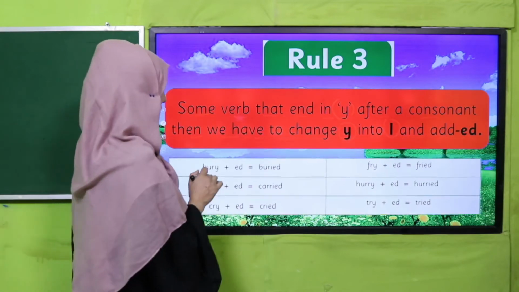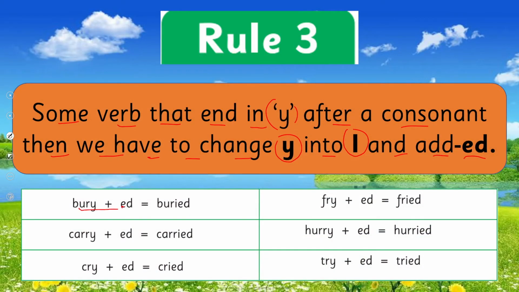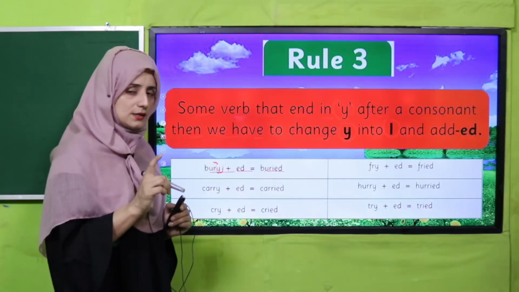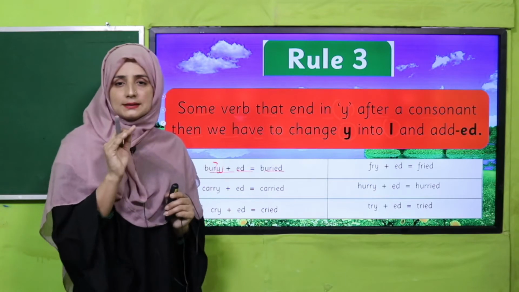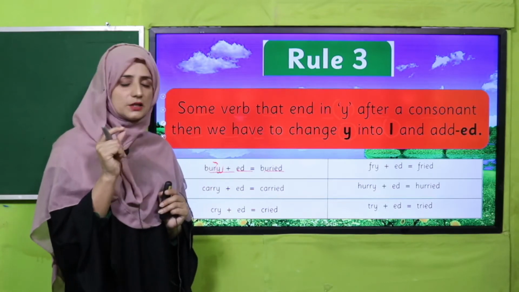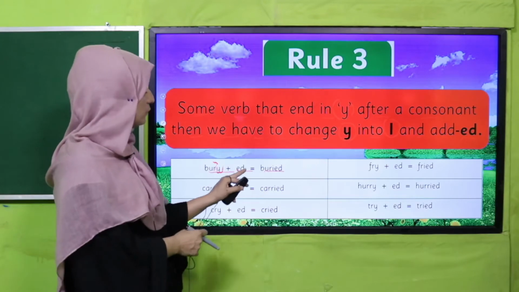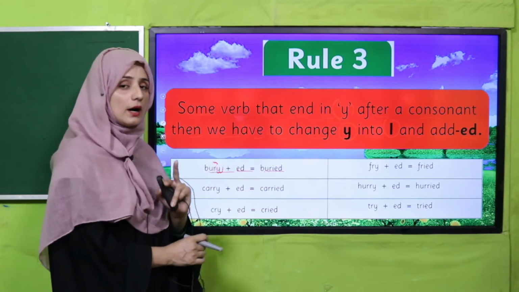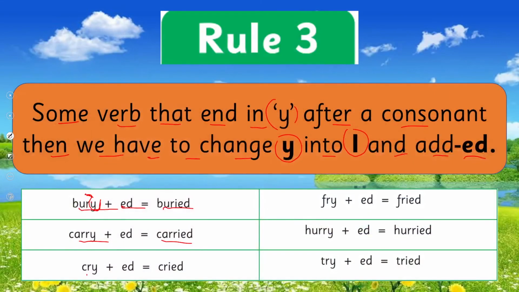There are examples, my dear students. I am giving you a few other examples. Yes, bury, buried. You can see that I have changed Y there. Why have I changed it? Because before Y, this R is a consonant. Keep in mind where we have to change Y: when before Y we find a consonant, then we have to change the Y into I. Carry, carried, cry, cried, fry, fried, hurry, hurried, try, tried.